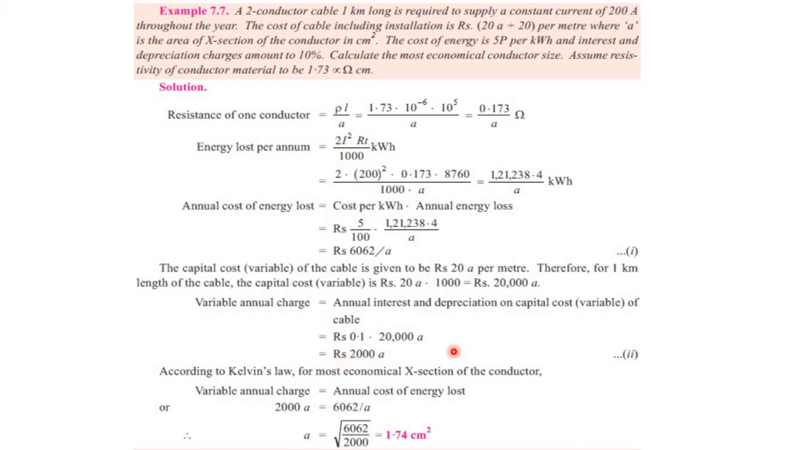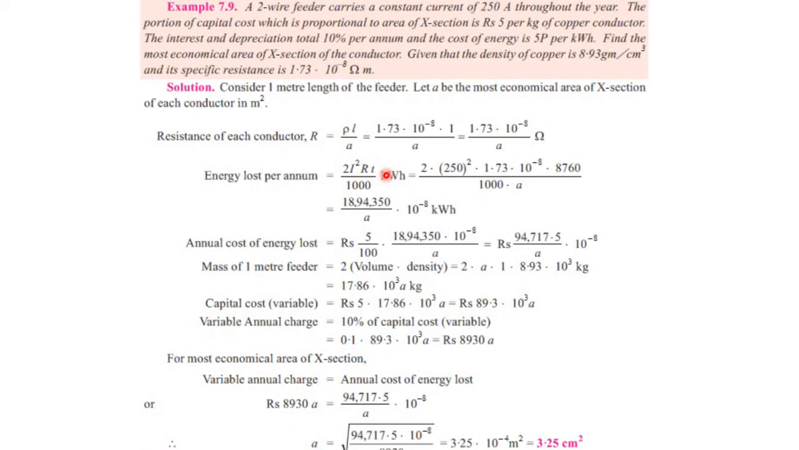So this is equation 2 and this is equation 1: the annual cost of energy lost and the variable annual charge. According to Kelvin's law, we compare them as equal and we can calculate the cross-sectional area of the conductor, that is 1.74 centimeter square.